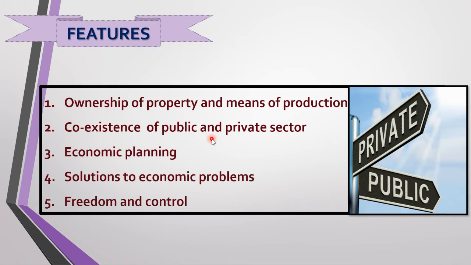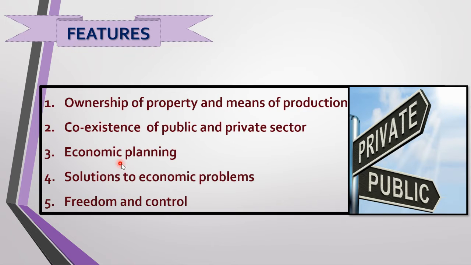Coexistence of public and private sector. Here in the mixed economy, both the private and the public sector coexist. Private industries undertake activities primarily for profit. Private people work for profit, whereas the public works for welfare. The private sector's main aim is to make profit, whereas the public sector firms are owned by the government with a view to maximize social welfare.